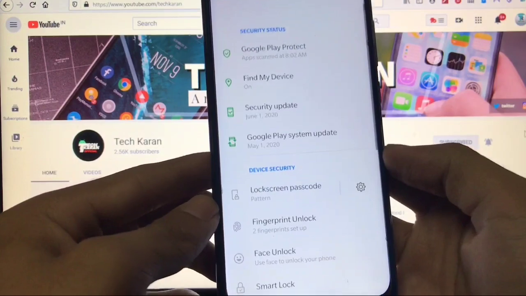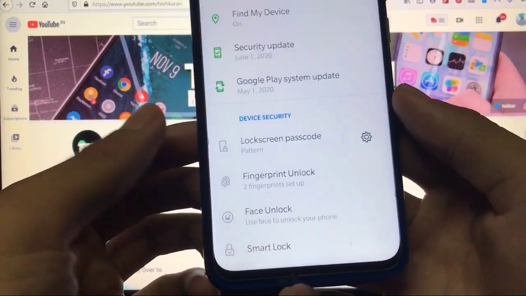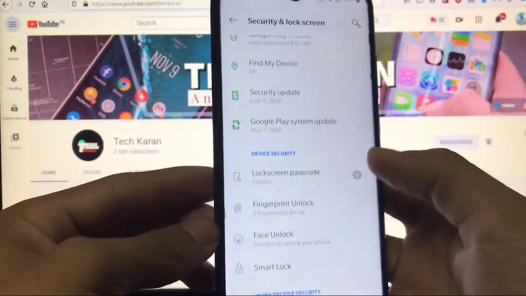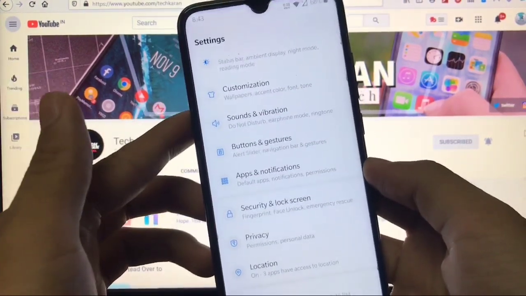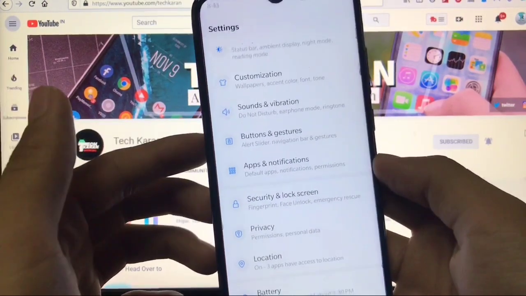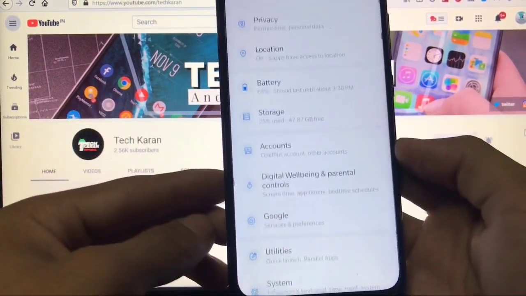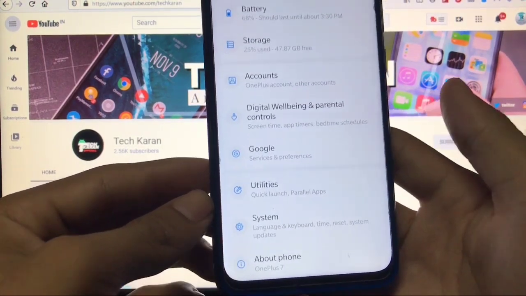In security and lock screen, here you get a lot of main things. Security status, that's perfectly fine. Fingerprint is perfectly fine, but talking about the face lock, that's not working. So face lock is still a bug. It has used a MIUI 12 based Android 10 vendor this time. This is the biggest change, and that's also very impressive. So obviously there are no lags at all. Privacy, location, battery, storage, accounts, and everything is just fine.